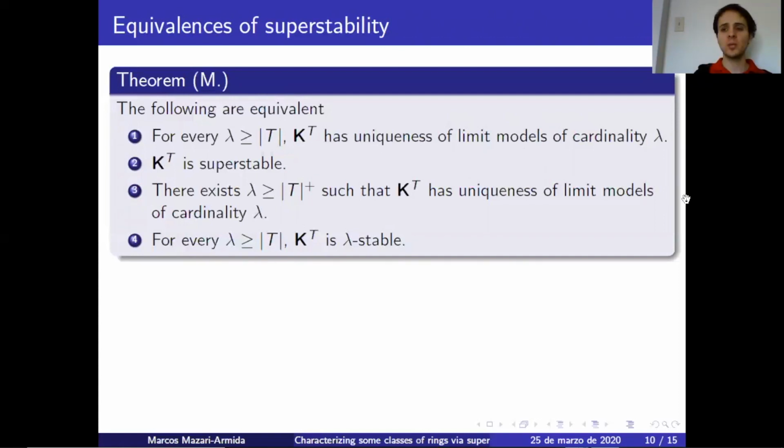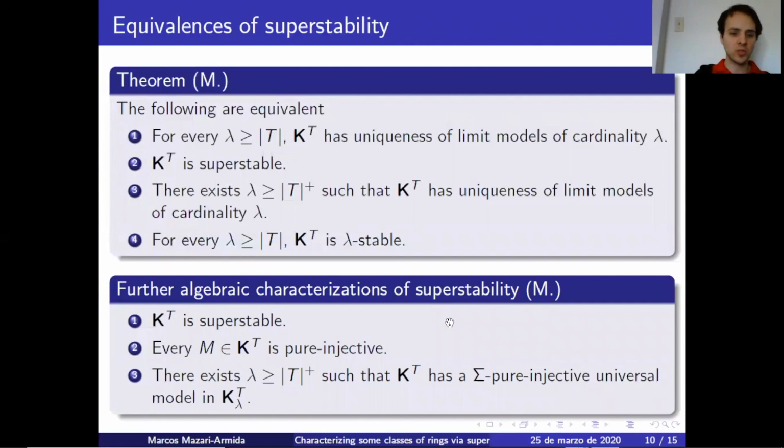Now, moreover, we can obtain an algebraic characterization of superstability, which in our case is actually more important. KT is superstable if and only if every model M in KT is pure injective, and there exists a lambda greater or equal to T plus such that KT has a sigma pure injective universal model in KT lambda. Again, the way the proof works is the same. You first look at limit models, you show that they are sigma pure injective, and then you play with T hat and K. Now, I would like to point out that this characterization is the main one we care about in all of our examples.